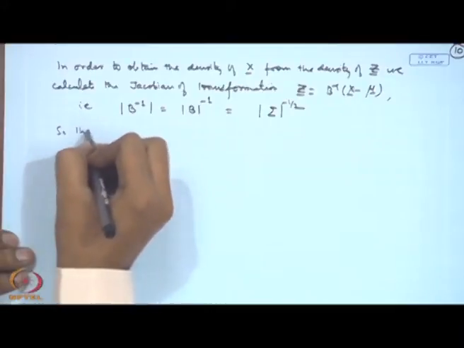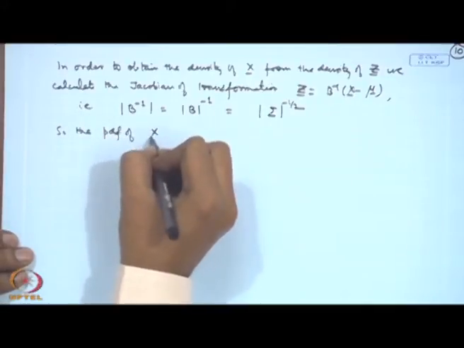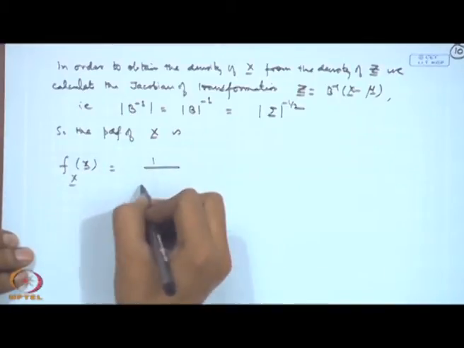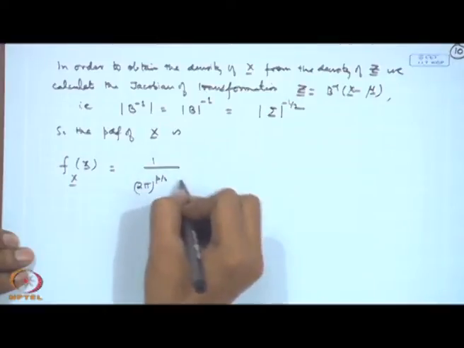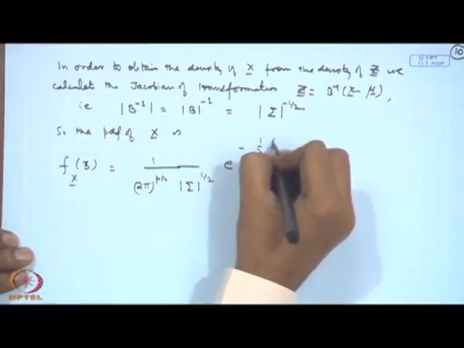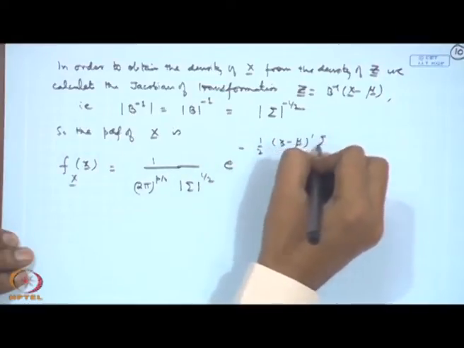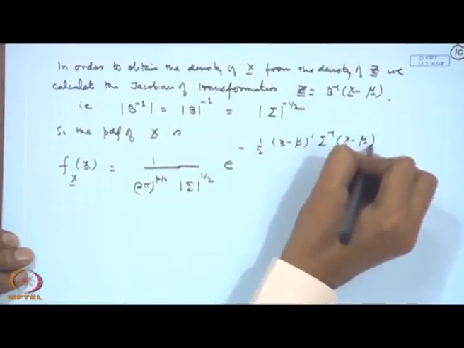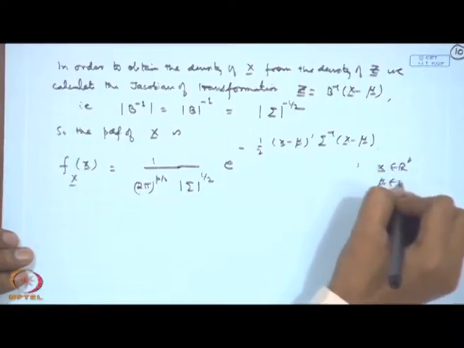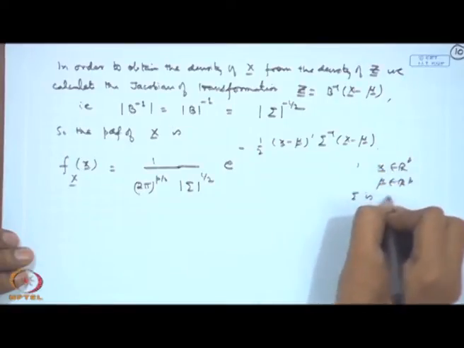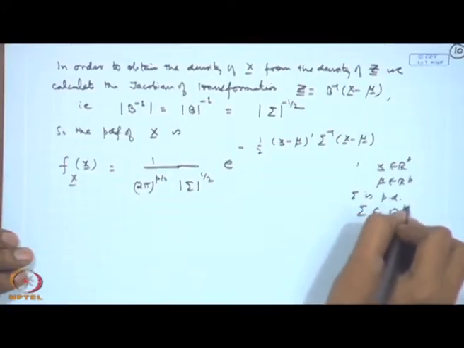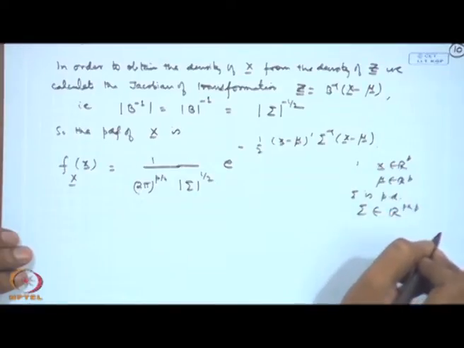So, the PDF of x is given by, that is equal to 1 by (2 pi) to the power p by 2 determinant of sigma to the power half, e to the power minus 1 by 2 (x minus mu) prime sigma inverse (x minus mu). Here x belongs to R^p, mu belongs to R^p, and sigma is a p by p positive definite matrix.